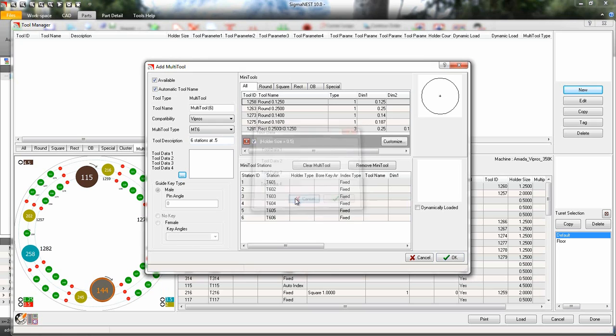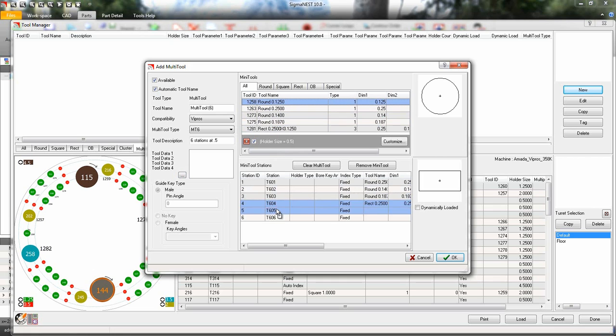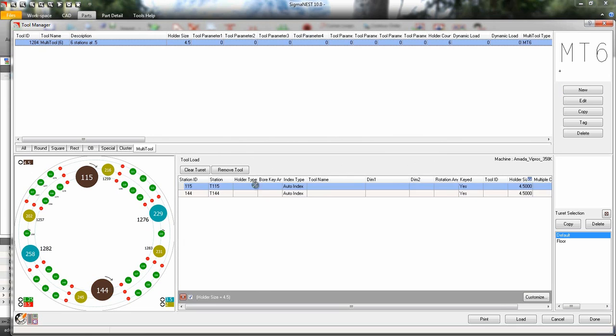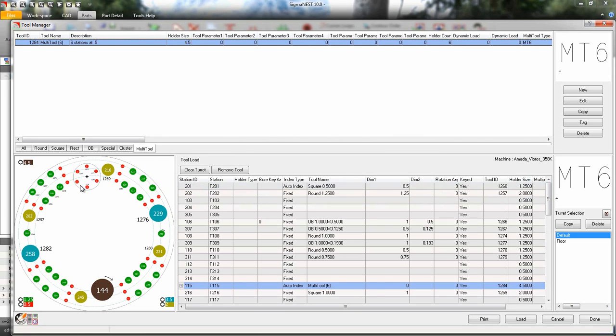After you pick a tool type, a filter will be applied to show you which tools are available for this multi-tool. Simply drag the tools into the station. When finished, click OK. Now drag your new multi-tool into your turret. And that's all there is to it.